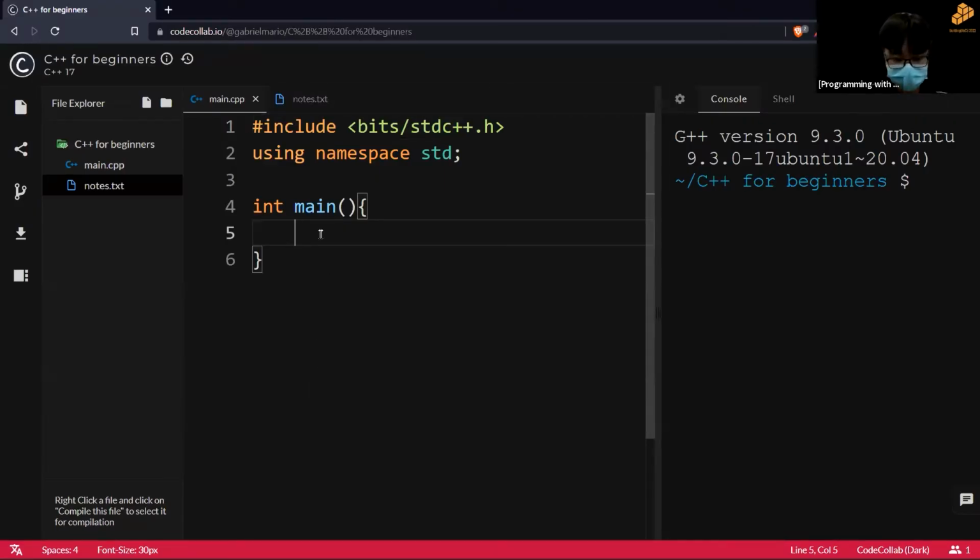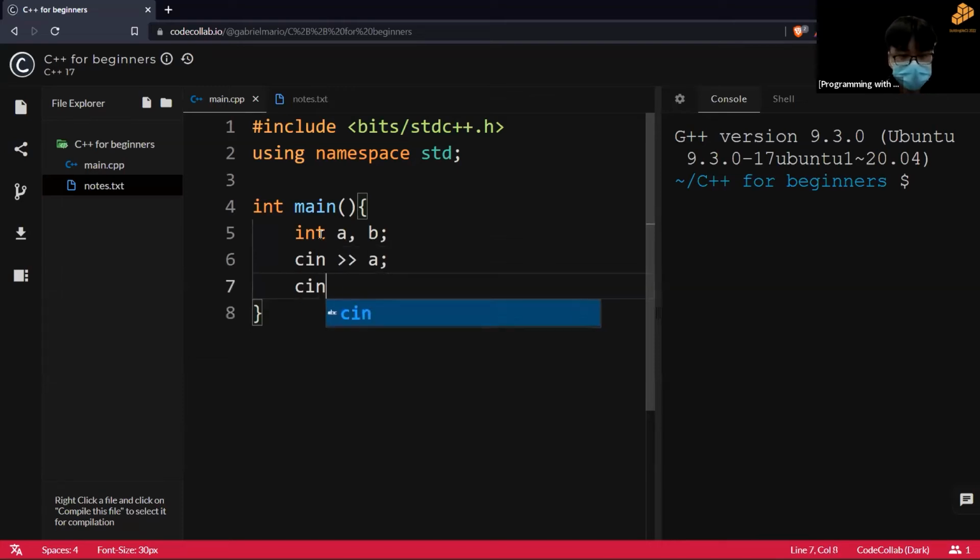So let's follow the same example. I have two variables of integers, a and b, right? And I want to input into a, and into b. So remember, it's cin double right arrow variable name, cin double right arrow variable name. Okay. So let's run this.